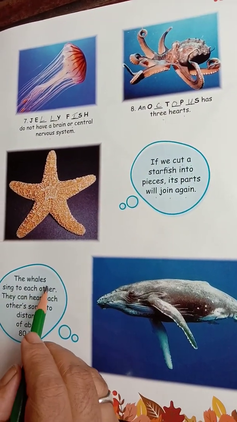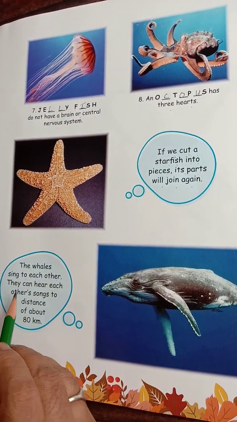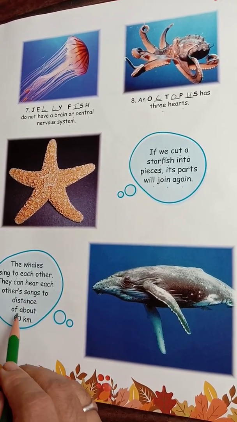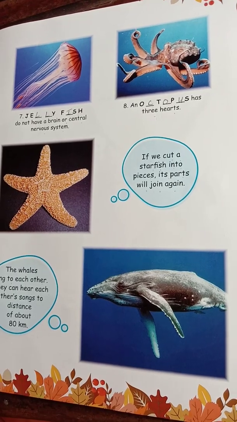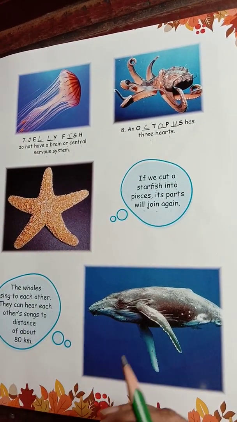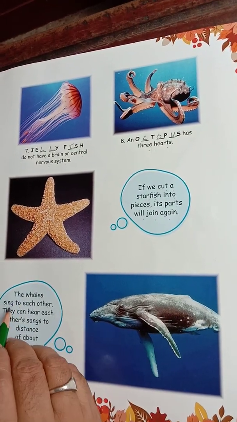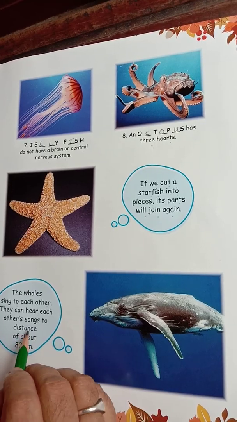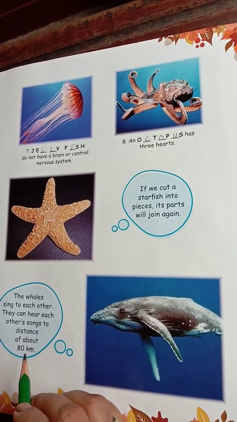Then we have, whales sing to each other. They can hear each other's song from a distance of about 80 kilometers. So the whales sing and call the other whales also. They can hear each other's song from a distance of about 80 kilometers.